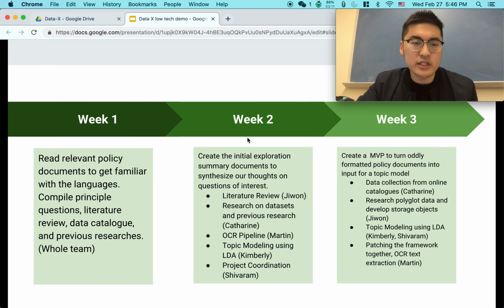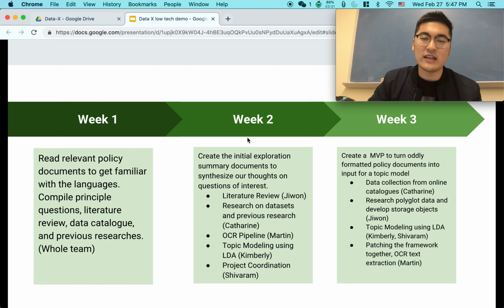And as we can see on this slide, we see our group timeline. Last week was week 1, and what our group did was compile all these policy papers, look at data catalogs, and review relevant research, and we thus gained a better understanding of what the state of forestry is in the world today. Then this week, in week 2, what we did is shown in these bullet points. We did more literature review, created the first stage of the OCR pipeline, and did some topic modeling exploration. Next week we want to create a minimum viable product such that we can get a general understanding of what our final structure might be like.